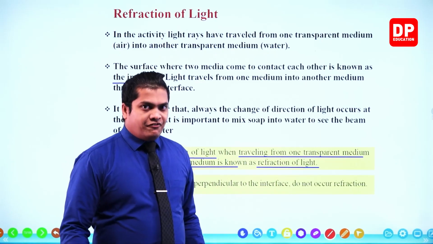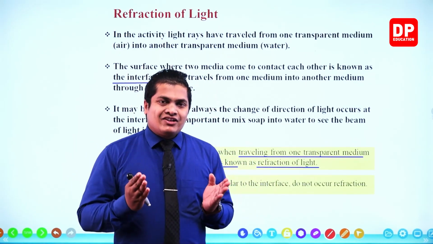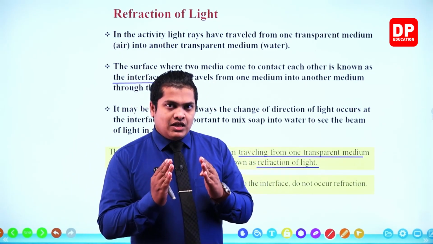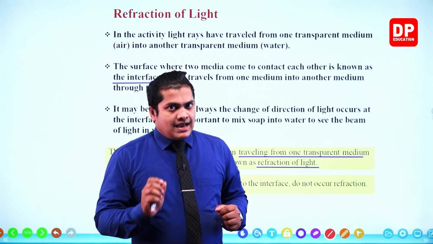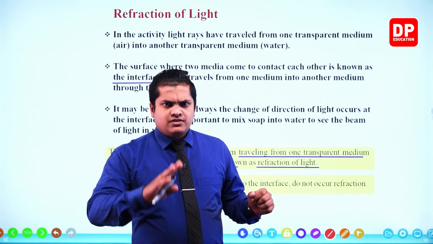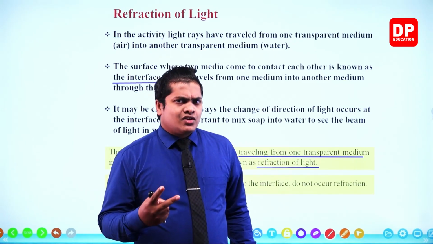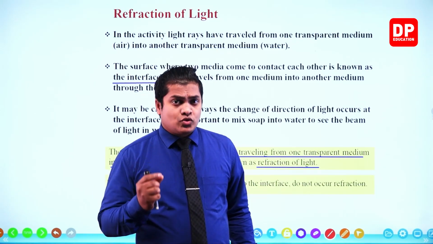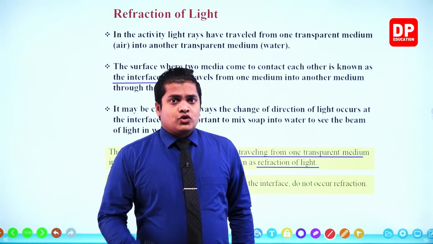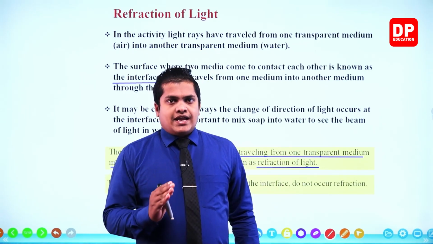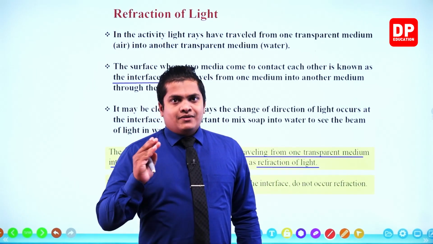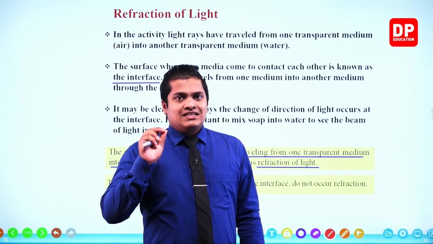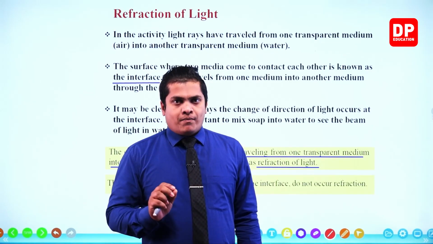So during refraction, what will happen? Light rays are going to travel through different media that have different optic properties.